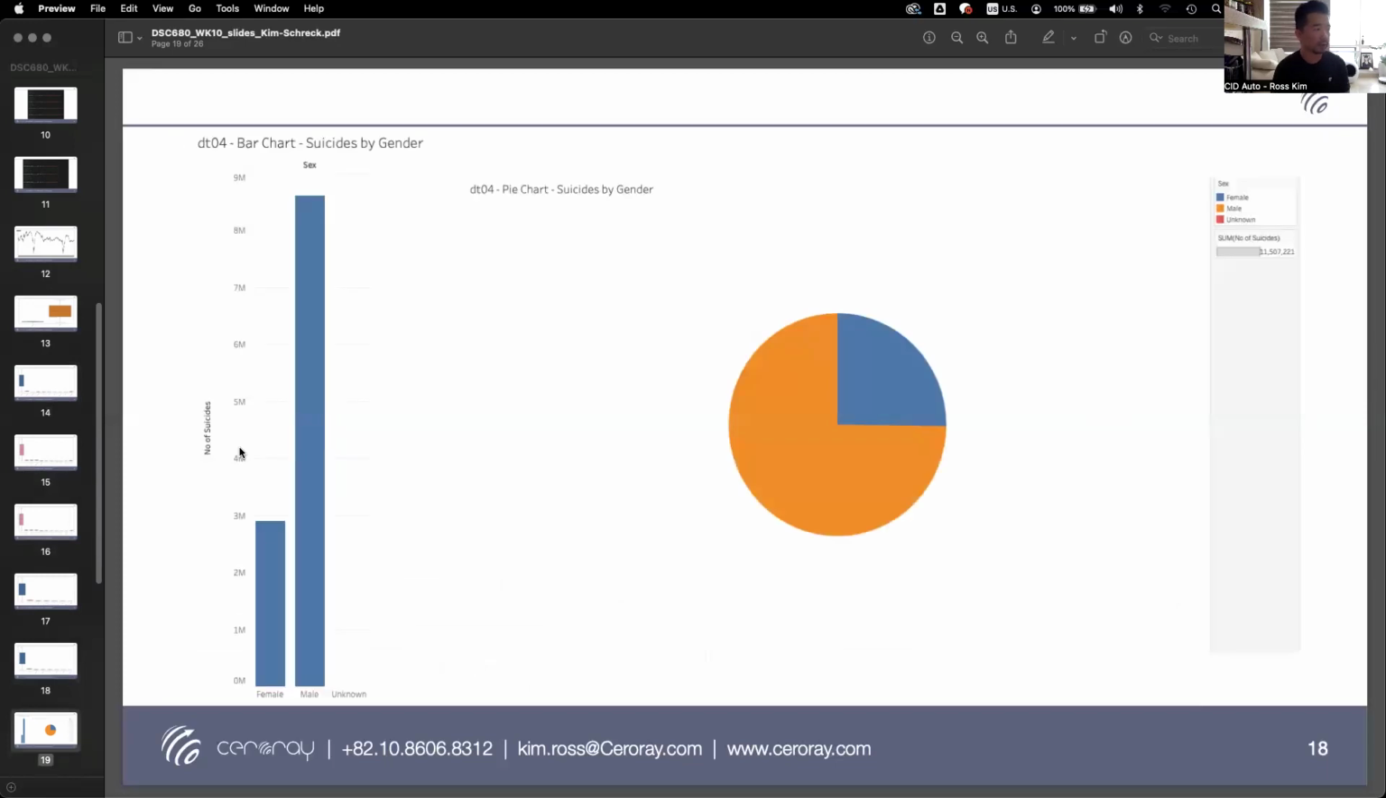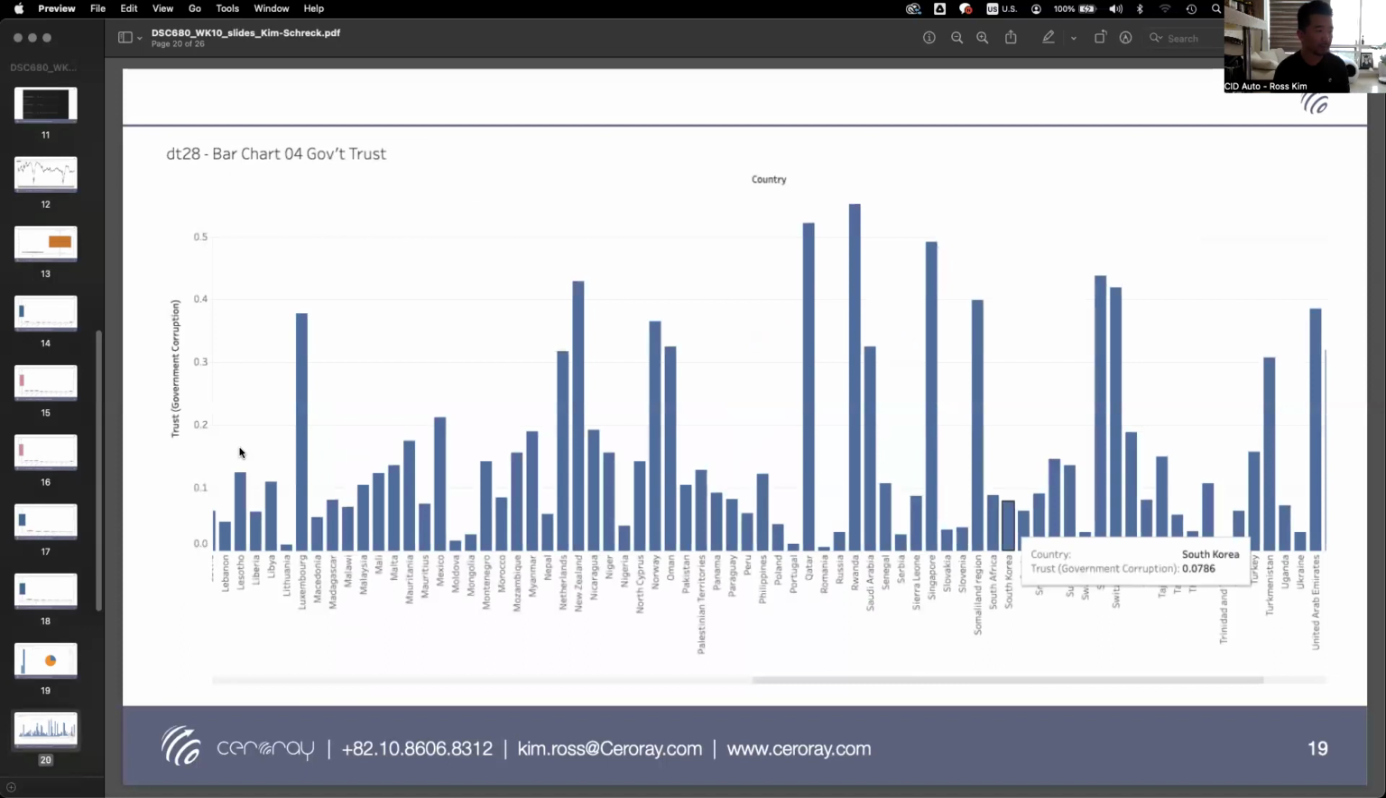So here's an interesting visualization. On the left, you can see a bar chart. This is comparing suicides between male and female. As you can see, males far outnumber females by more than doubling them. Interestingly, the number of suicide attempts are about the same between the two genders, and the pie chart on the right is supportive of that.